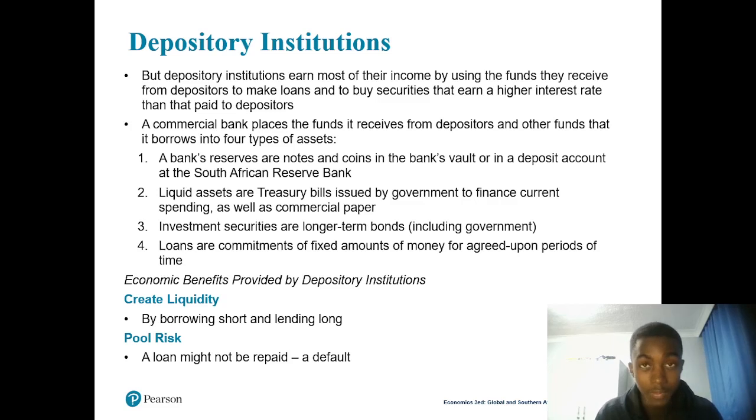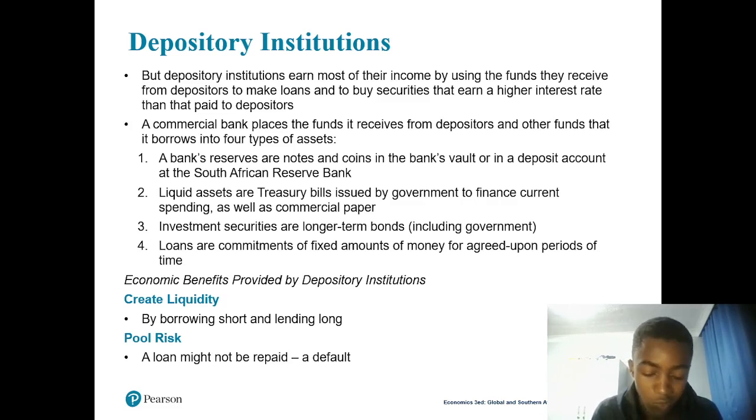So how I actually explain this in my notes, it says liquid assets can be easily converted into cash, right? With no risk of loss, and they have low interest rate. They are issued by government to finance current spending, as commercial papers.